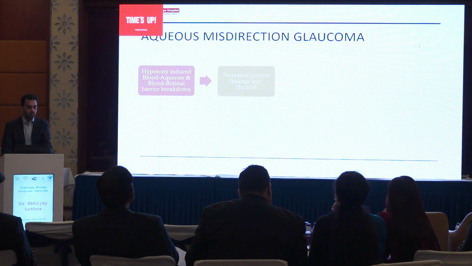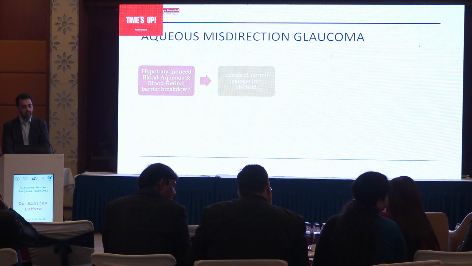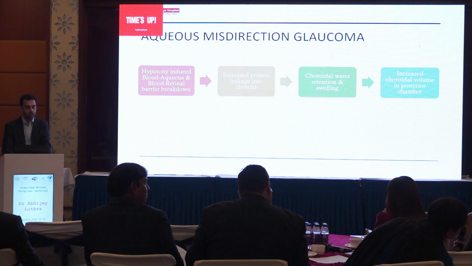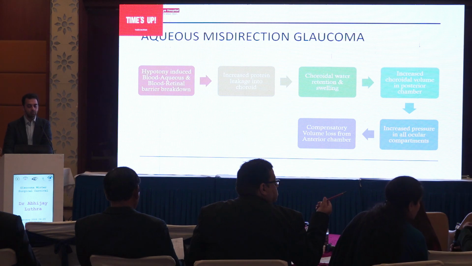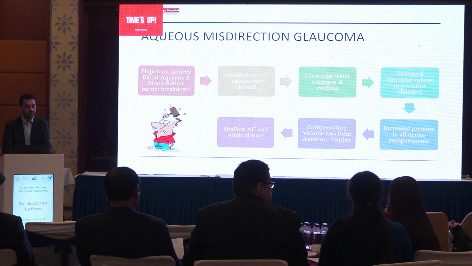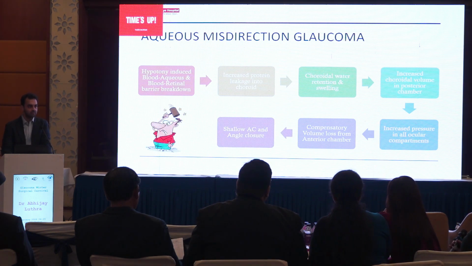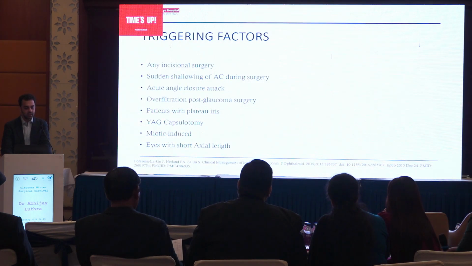The other school of thought is that sudden hypotony leads to a blood-aqueous and blood-retinal barrier breakdown, leading to protein leakage into the choroid, thereby water retention and an increased volume in the posterior chamber, leading to anterior push and a compensatory volume loss from the anterior chamber, leading to a self-propagating cycle of anterior chamber shallowing.